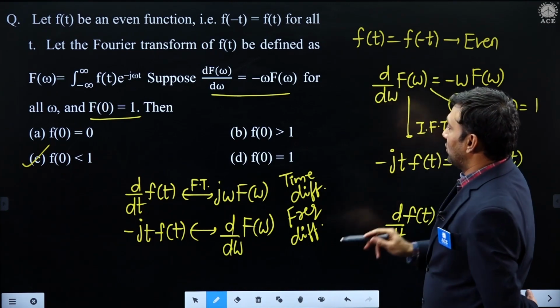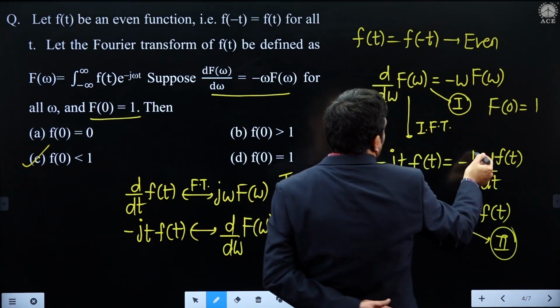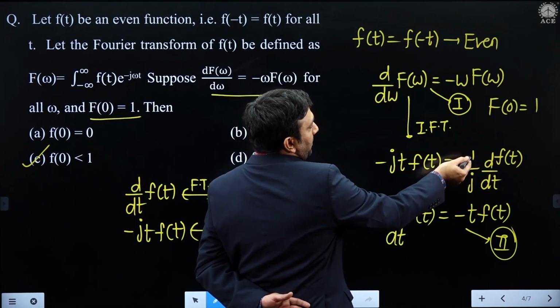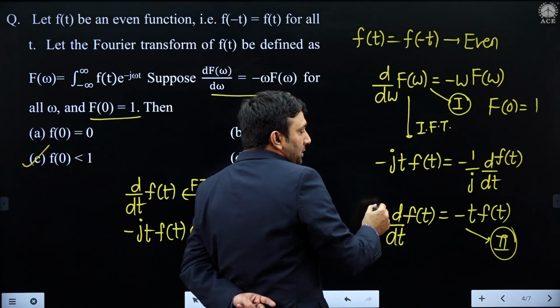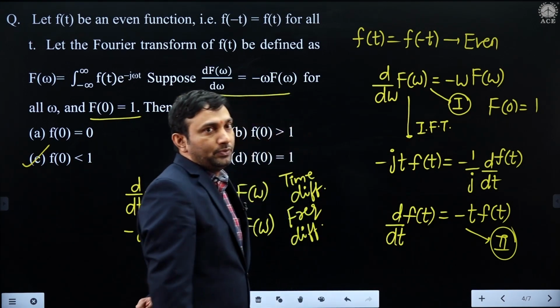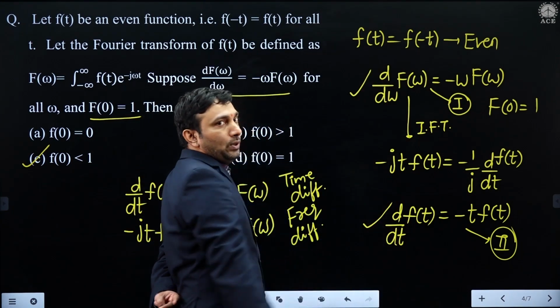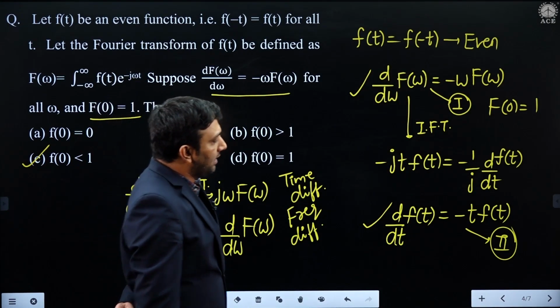But when you take minus omega, F omega, it corresponds to minus 1 by j d by dt f(t). Of course, 1 by j is written as minus j. After cancellation, this is the new expression that is formed: d by dt f of t equals minus t into f of t. When you look at equations 1 and 2, they are looking the same, or not? When you look at equations 1 and 2, they are looking the same.